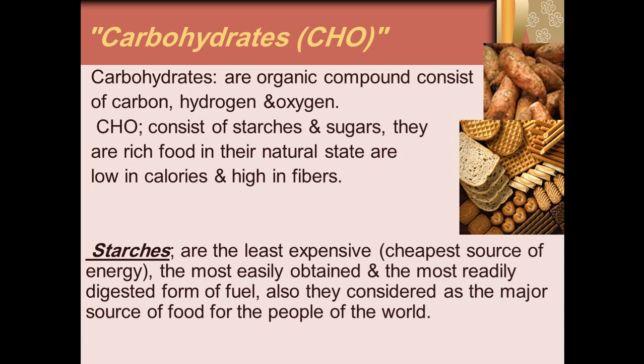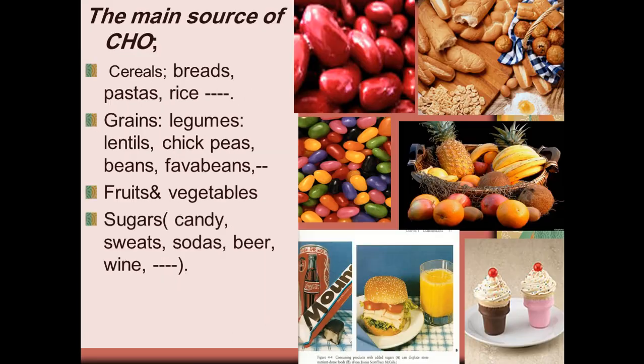We will talk now about starch. Starch is the least expensive type, and it is obtained easily and readily digested as a form of fuel, and they are also considered a major source of food for many people in the world. The main sources of carbohydrate are cereals such as breads, pastas and rice, or grains, legumes, lentils and chickpeas, beans and fava beans, fruits and vegetables, sugar as candy, sweets, and sodas and beers, wines.